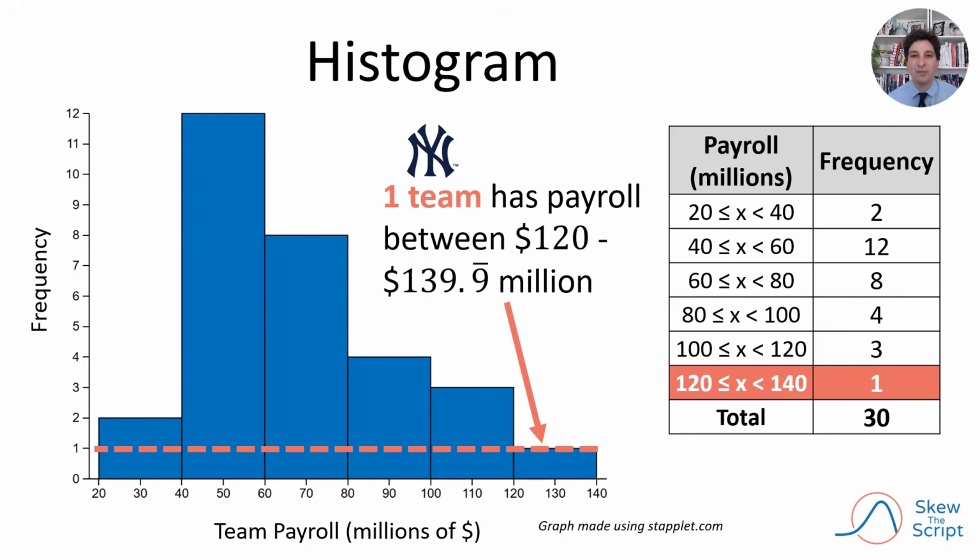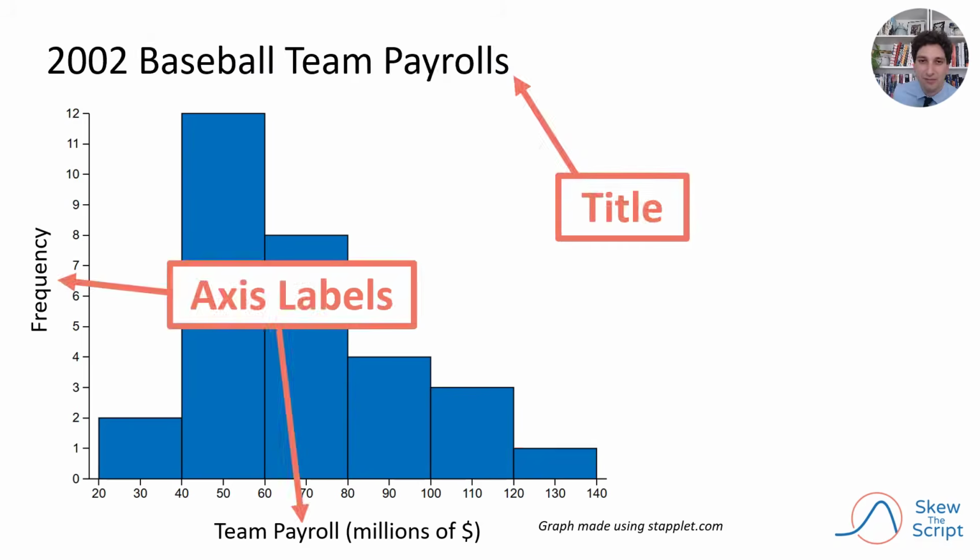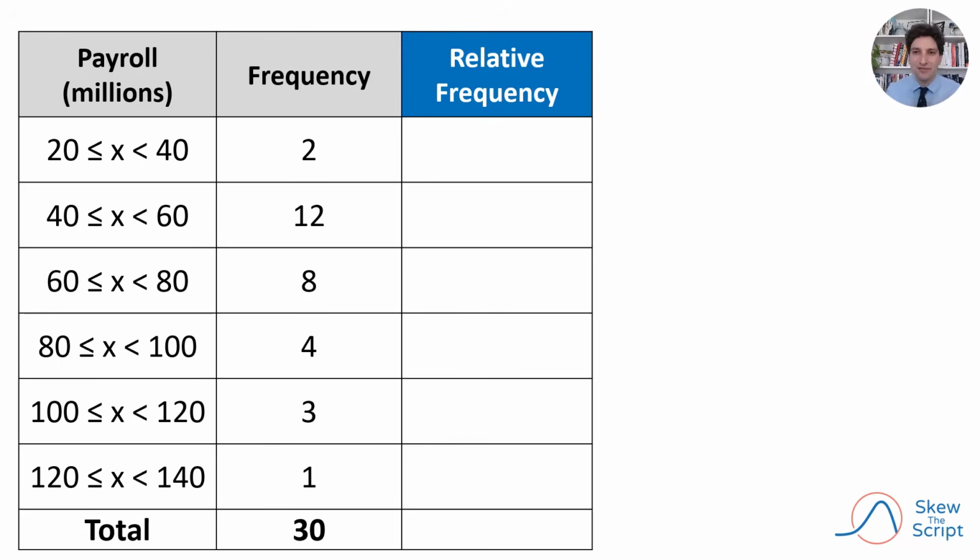The height of the bar merely represents the number of data values or the frequency of data values in a certain interval or bin. In this case, only one team, the Yankees, fit in that very high bin of $120 million and above. In addition to looking at the frequencies of data values in these bins, we can also look at the relative frequencies or proportions.